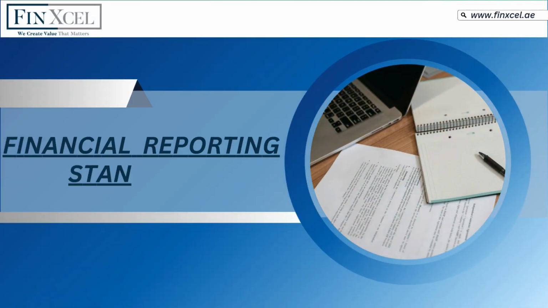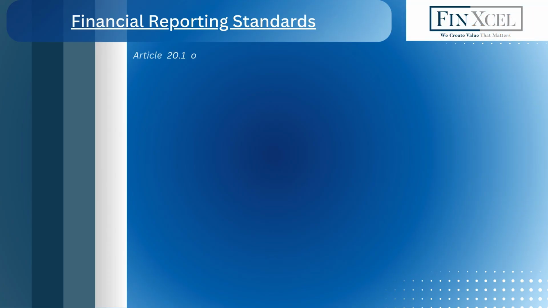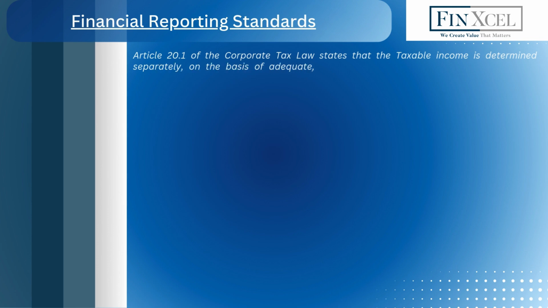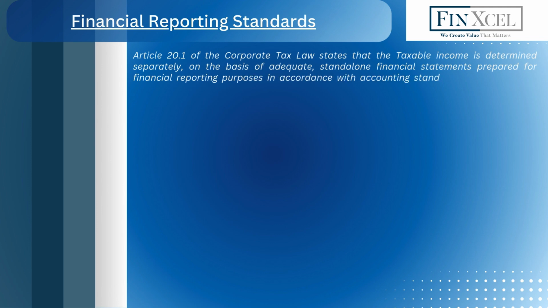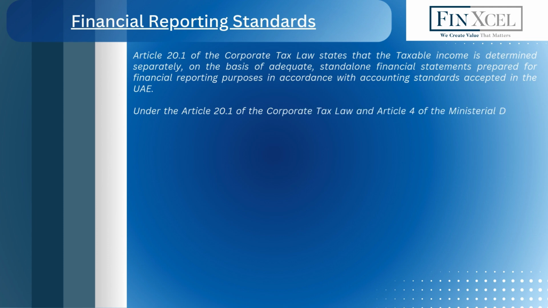Financial reporting standards. Article 20.1 of the Corporate Tax Law states that the taxable income is determined separately, on the basis of adequate, standalone financial statements prepared for financial reporting purposes in accordance with accounting standards accepted in the UAE. Under Article 20.1 of the Corporate Tax Law and Article 4 of Ministerial Decision No. 114 of 2023, acceptable accounting standards depend on the size of the entity.